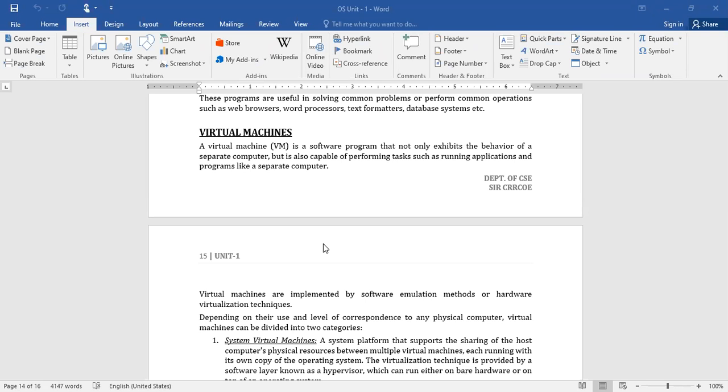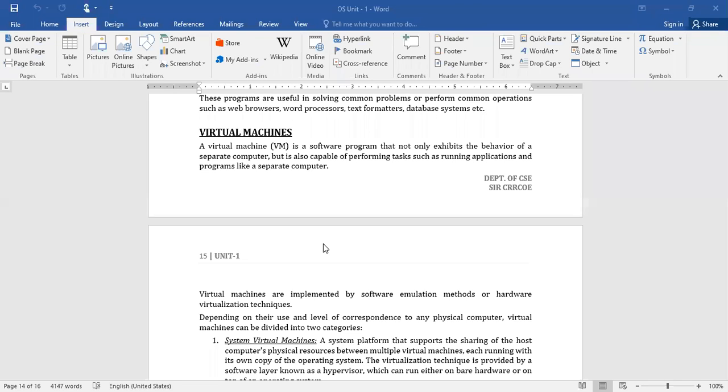So that is the reason people have developed a mechanism, a software which will facilitate you to exhibit the behavior of a separate computer, and it is also capable of performing tasks such as running your application programs like a separate computer.